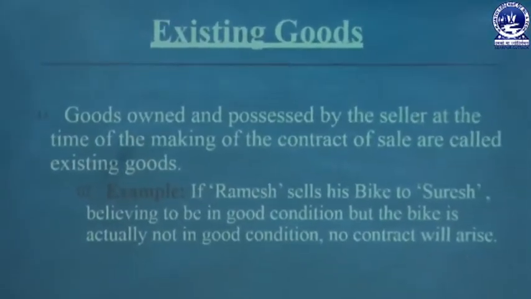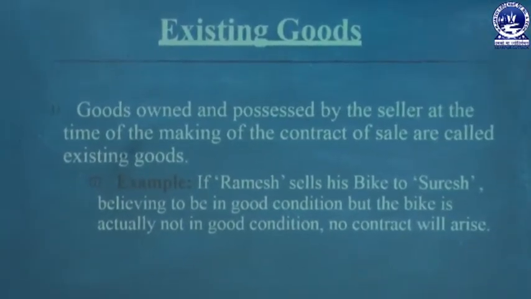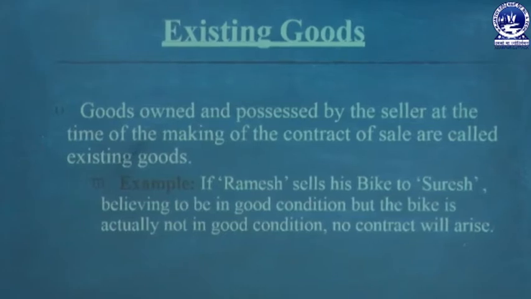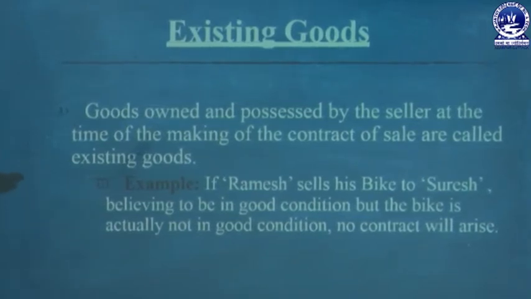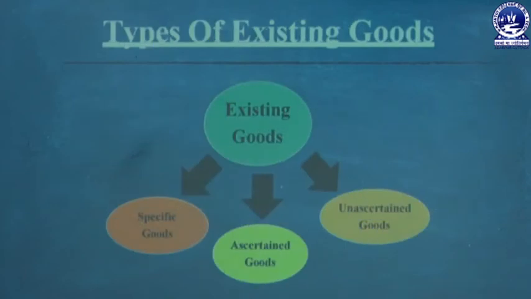If Ramesh sells his bike to Suresh believing it to be in good condition, but the bike is actually not in good condition, no contract will arise. So here Ramesh agrees to sell his bike to Suresh believing that the bike is in good condition, but later it turns out that the bike was not in good condition, and in that case there will be no sale, or the contract will not arise between Ramesh and Suresh.